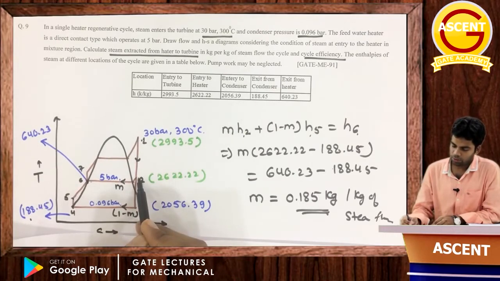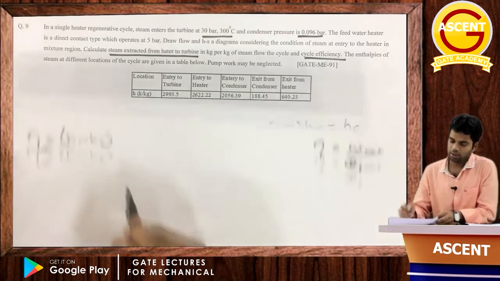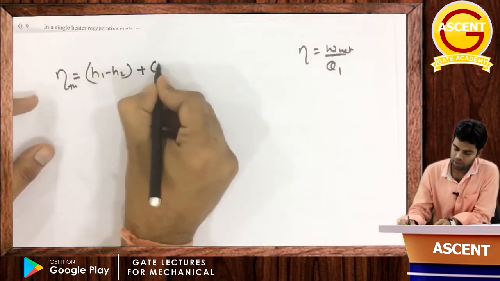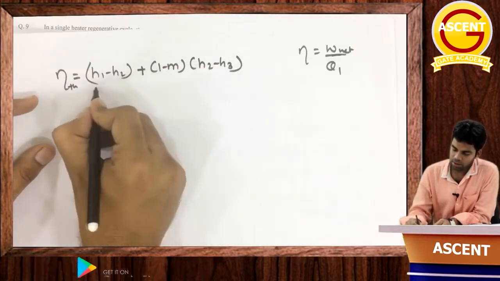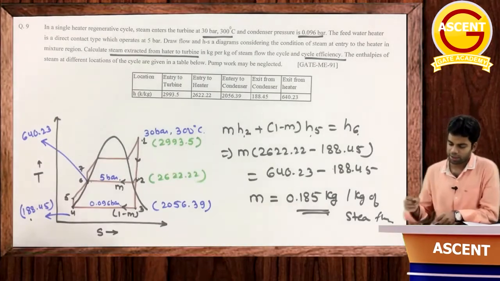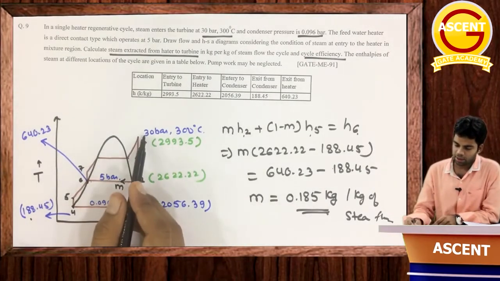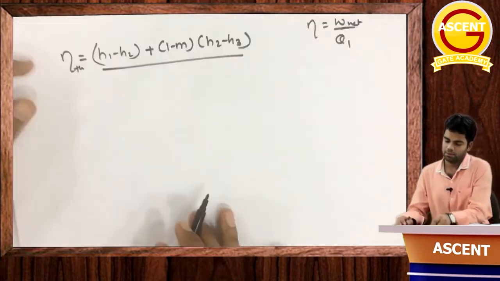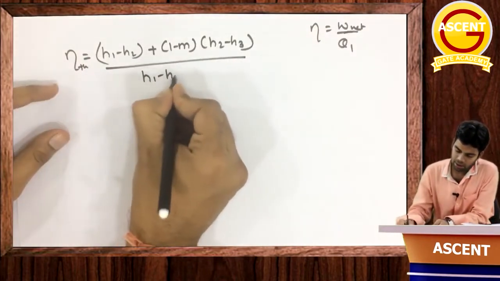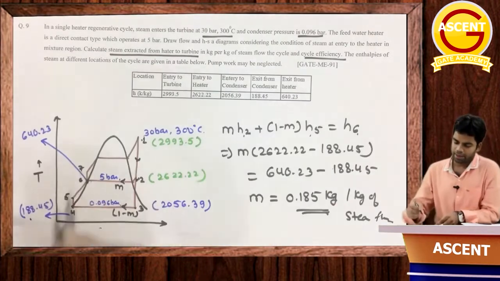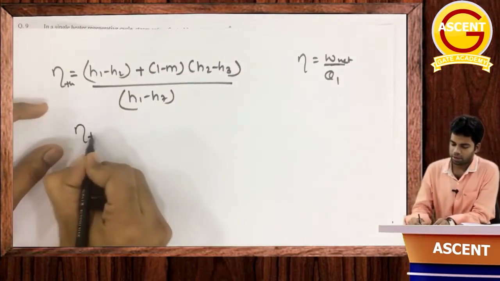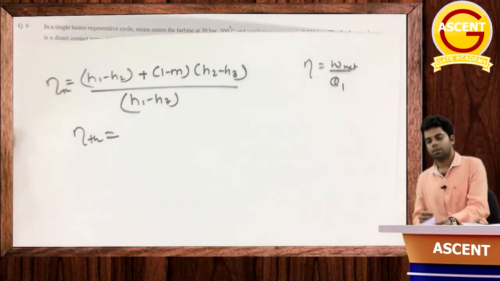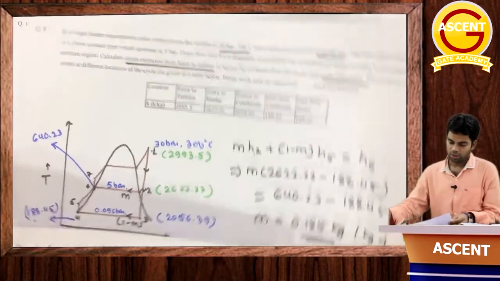H1 minus H2 plus 1 minus m into H2 minus H3. This is turbine work. Pump work has to be neglected. Divided by heat supplied, which is nothing but H1 minus H7. Okay, so we have all the values. H7 can be taken as equal to H6. So from here we can determine the thermal efficiency. Clear or not? Okay, now next question.